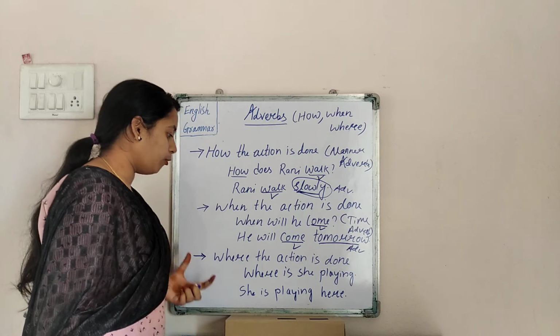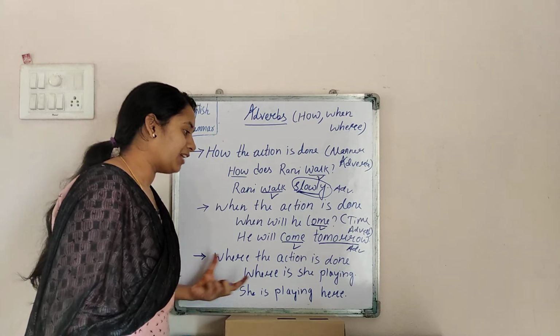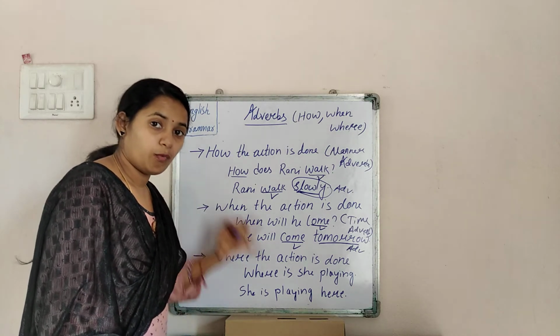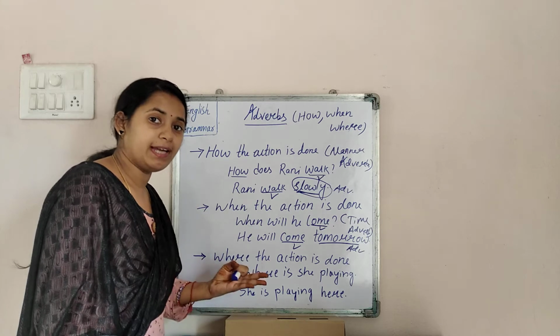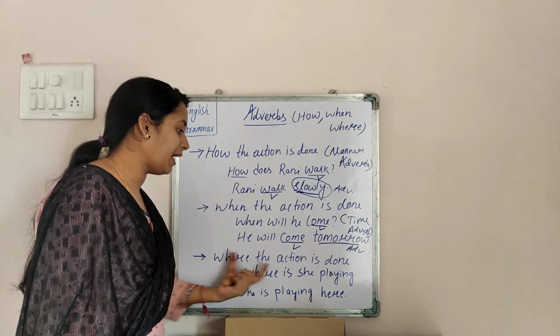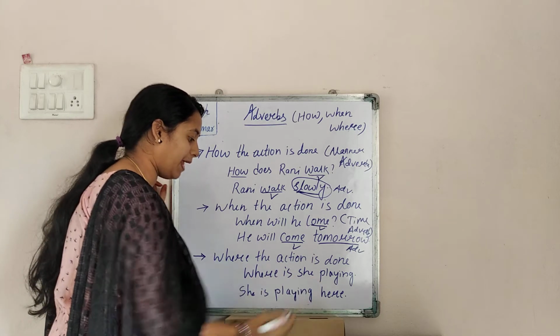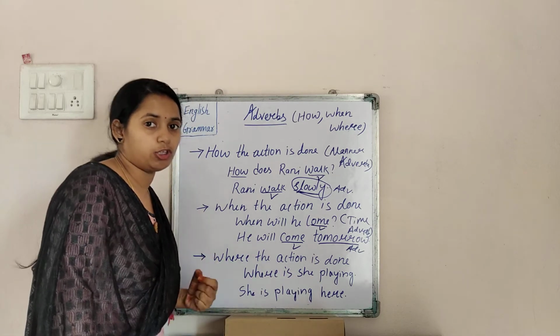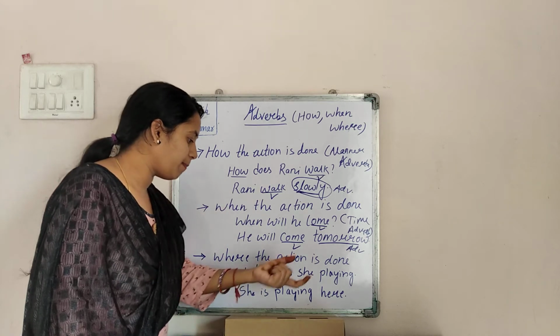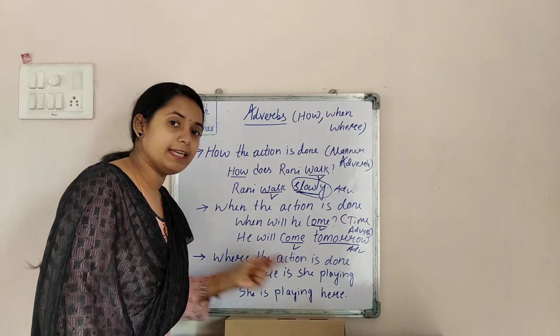Okay kids. Now moving to the third one: where the action is done. How the action is done, when the action is done, where the action is done. Where is she playing? The answer to where is also called an adverb. She is playing here.